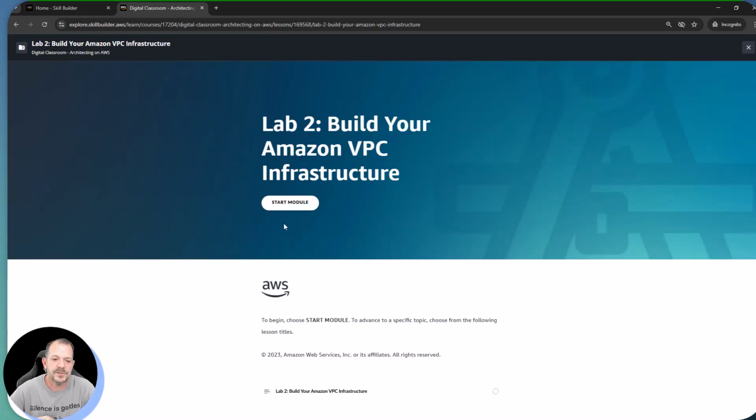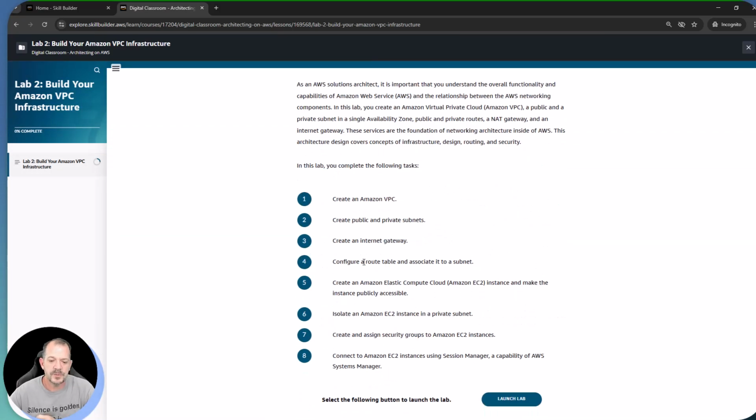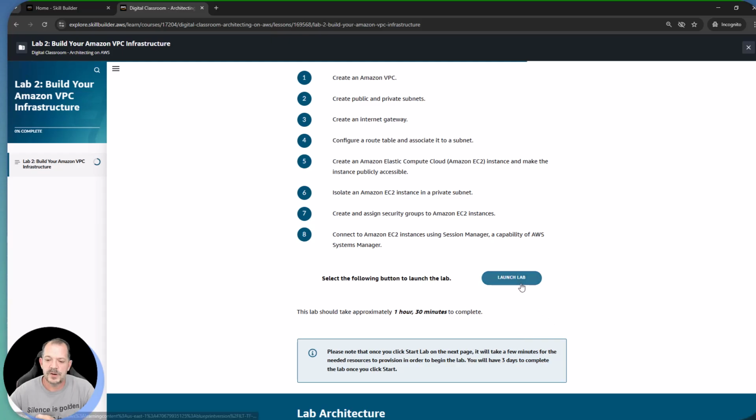So let's go ahead and hit start on that module here. And we're more than likely going to have to pause here coming up because this lab environment is going to have to be provisioned on demand for us. So it says this should take approximately 1 hour and 30 minutes to complete. You might get done in 30 minutes if you're fairly proficient with AWS. You might get done in an hour to an hour and 15 to an hour and 30 if you're less proficient.